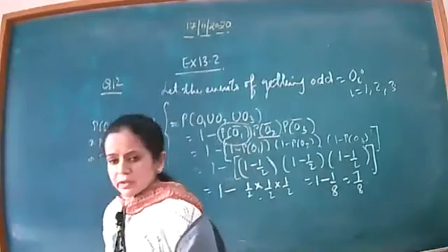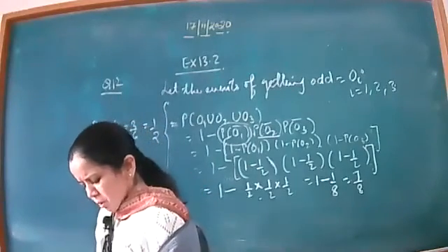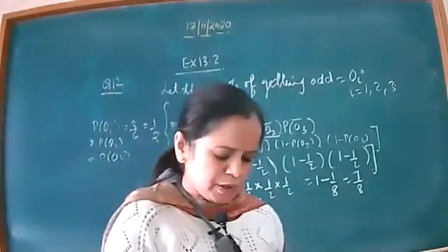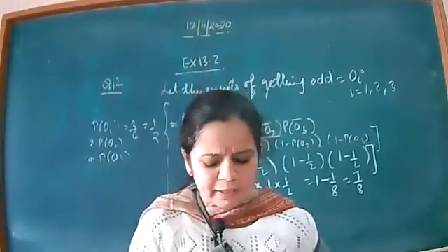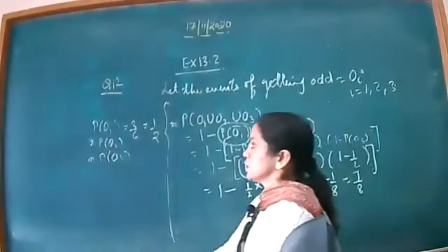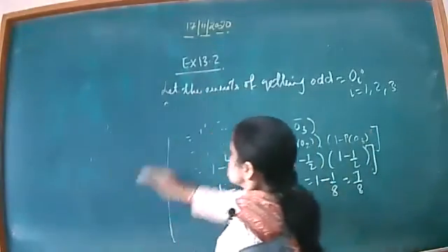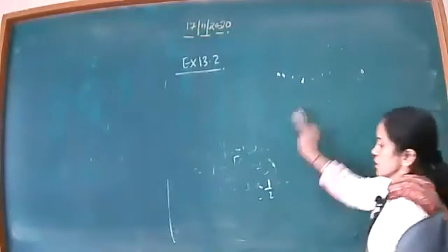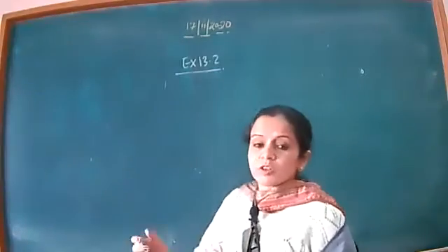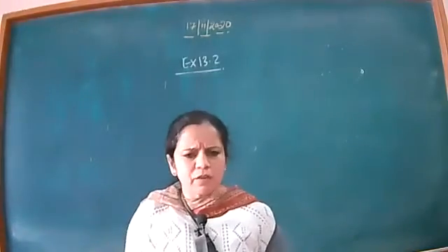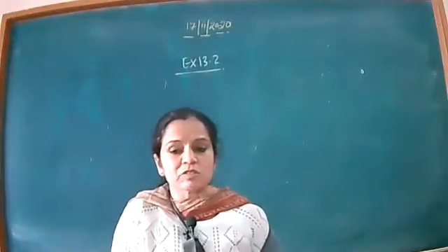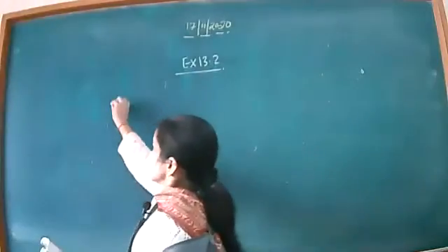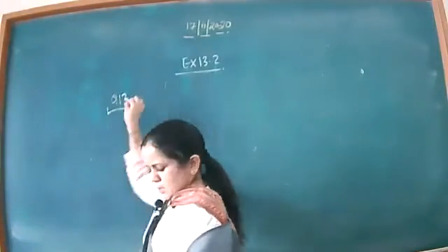Now come to the next question, beta, that is question number 13 from your book. Firstly read that question, after then we will do it. Two balls are thrown at random with replacement. Please underline this word, because whatever questions we have done till now are based on without replacement, but here it is written with replacement, meaning once you take out any ball from a bag, you have to put it back in the bag. That means the probability will not change. So here it is written that you have to replace the ball.